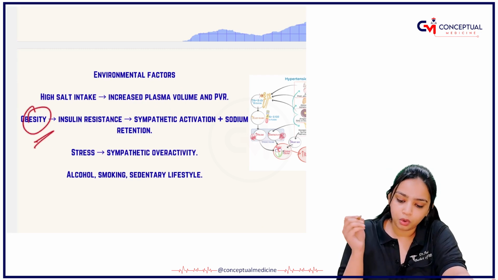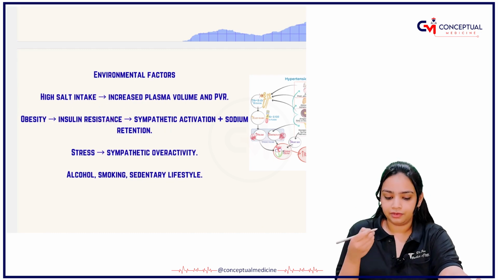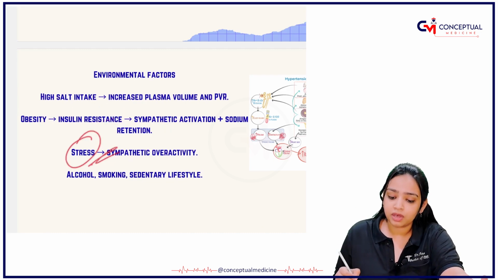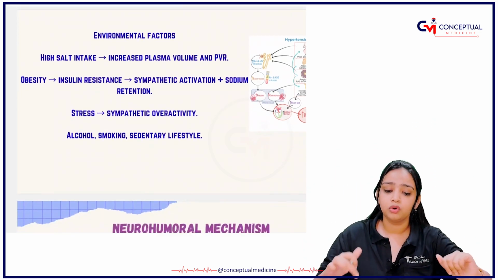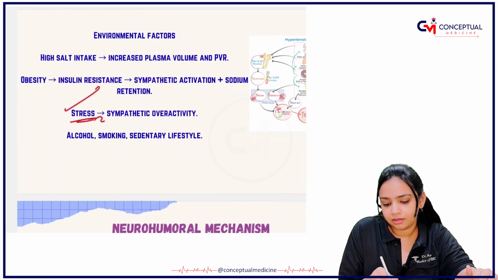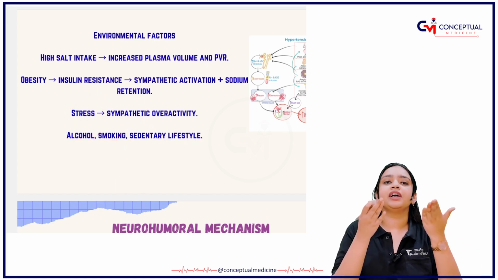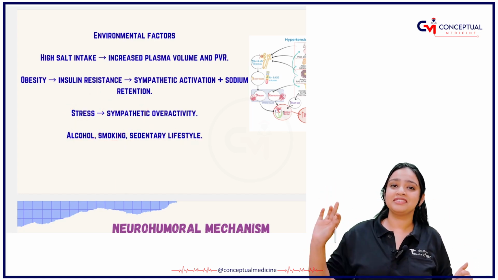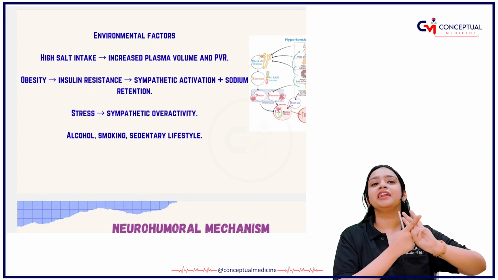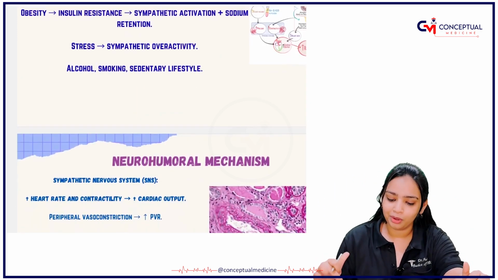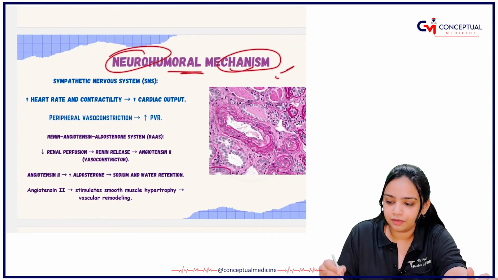Then if the person is obese, what happens? There is insulin resistance and sympathetic activation. If the person is having stress, obviously there will be sympathetic overactivity, so the person will develop hypertension. Alcohol, smoking, sedentary lifestyle, the three heroes of each and every disease, right? If you don't know the causes of a disease, alcohol, smoking, sedentary lifestyle are common to all diseases, right?